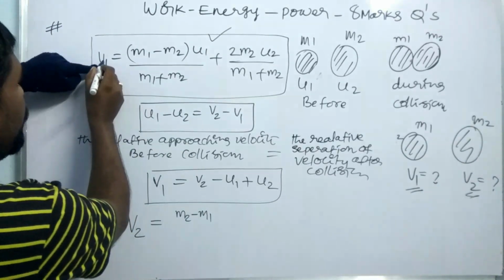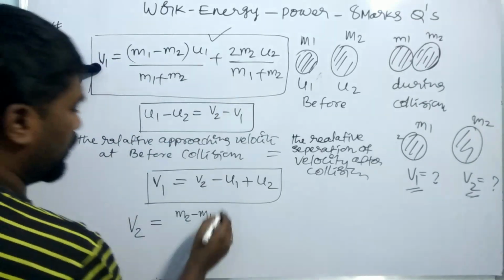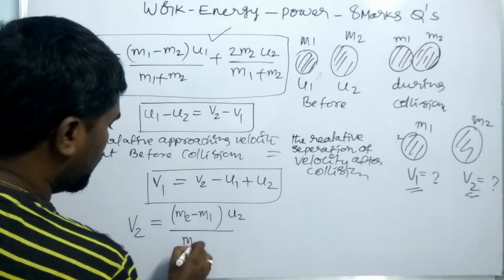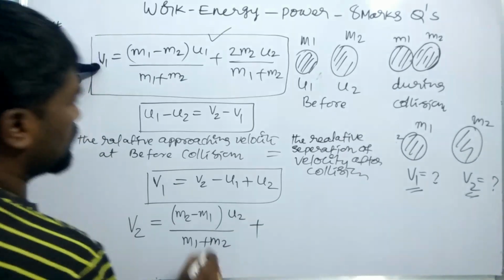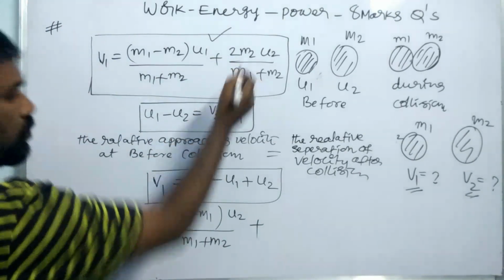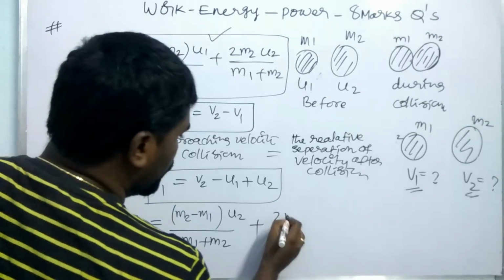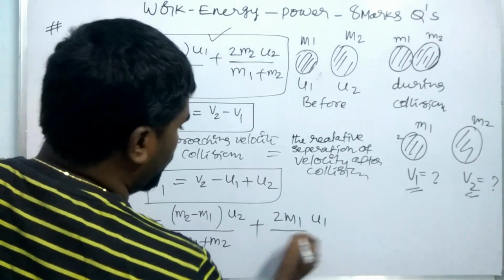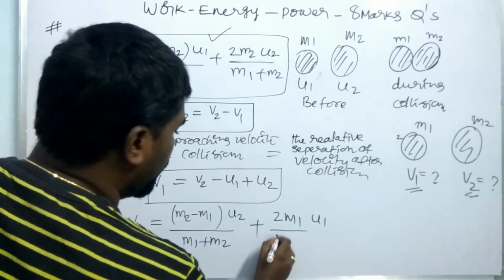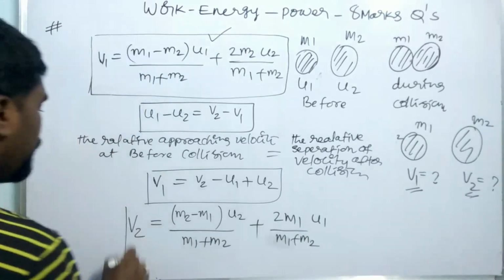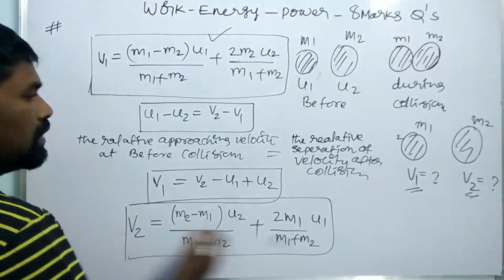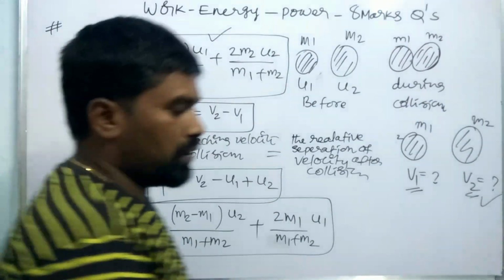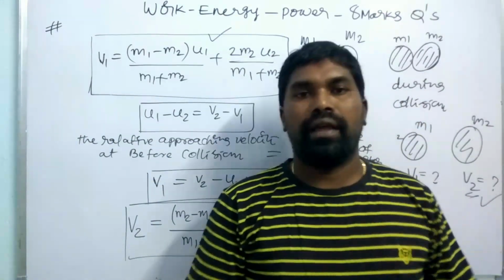Okay. So for v1 we wrote u1. Now we have to write m2 u2. But the common denominator is m1 plus m2. And plus, for v1 there is 2m2; for v2 there is 2m1. So here 2m1 u1 by m1 plus m2. So this is the final velocity of the second body which is participating in the one-dimensional elastic collision. Okay, so this is one type of essay question for the IP examinations.